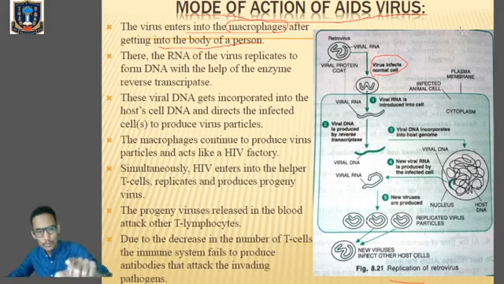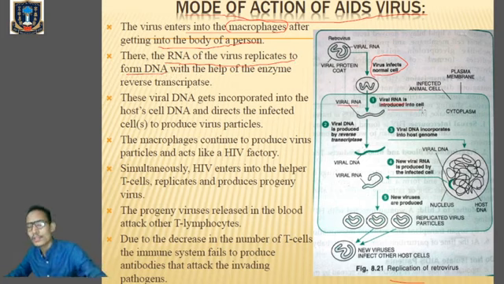Now, inside the macrophage, the RNA of the virus is converted to form DNA. You can see over here viral RNA is introduced into the cell, mainly in the macrophage. Now the RNA of the virus will form the viral DNA. How is viral RNA converted into viral DNA?